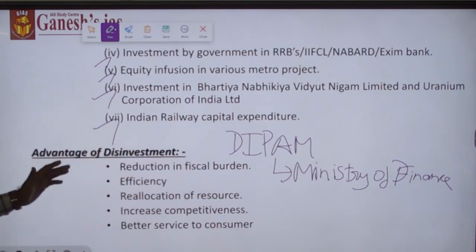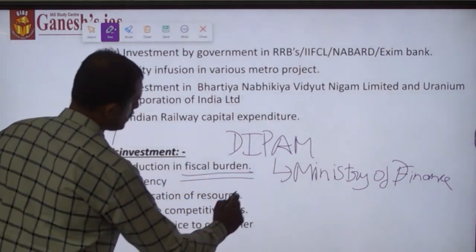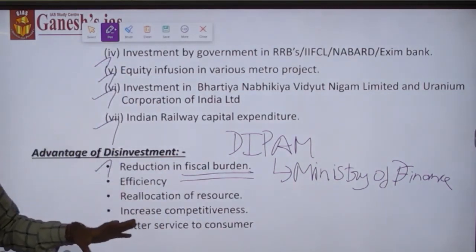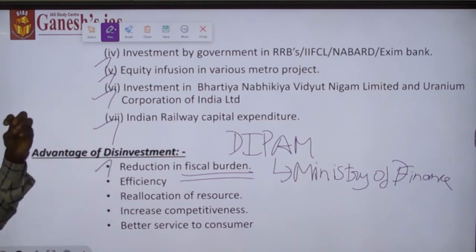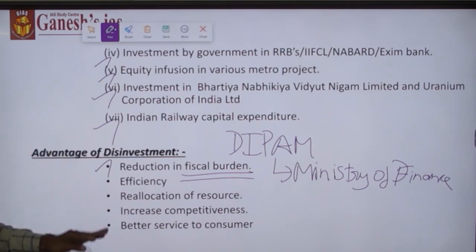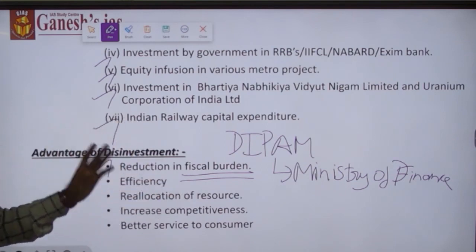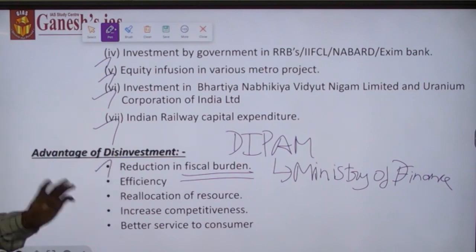It reduces the fiscal burden of the Government of India because of the off-taking of government control in certain public sector undertakings, where the government is off-taking a certain percentage of stake out of it, meaning the government will surely be saving a certain amount, which will be utilized for reducing its fiscal deficit.